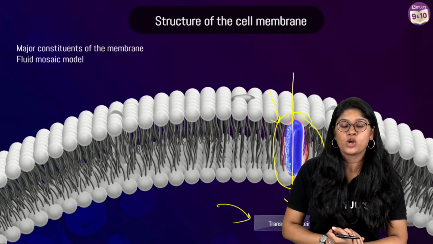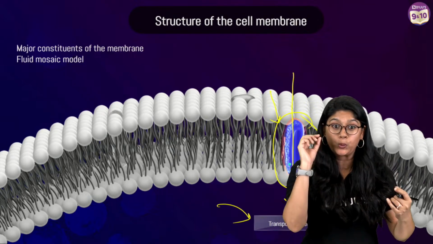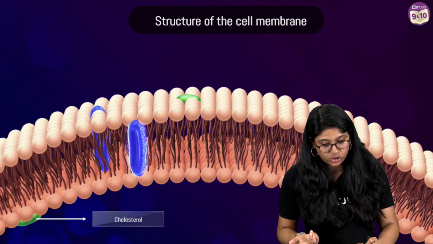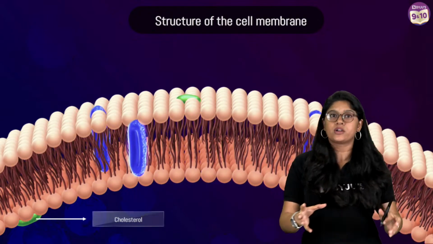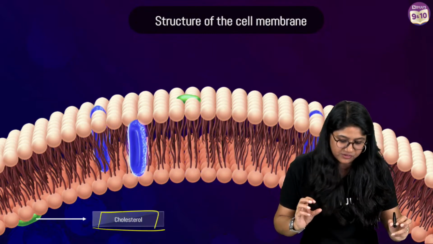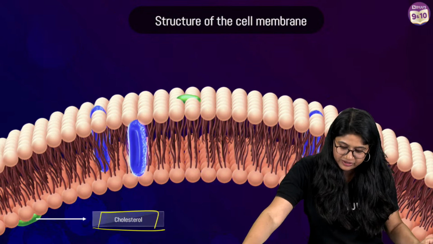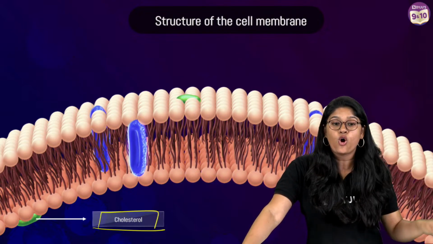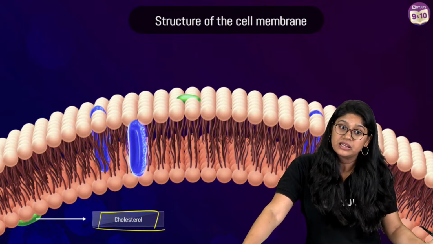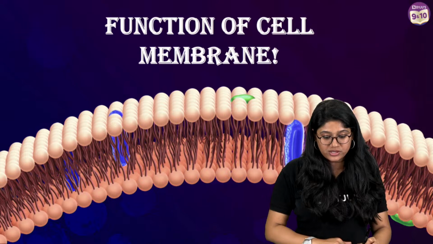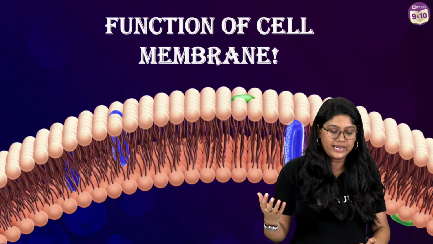Clear. So we are clear with the phospholipids. We are clear with the proteins. Now everyone, we have the cholesterol also. It is a key important player, we would say. It's super important, cholesterol, which is there, of course, in a small quantity, right? And this plays a very important role in stabilizing the structure of the cell membrane. Clear? So everyone, this is about the structure, I would say.